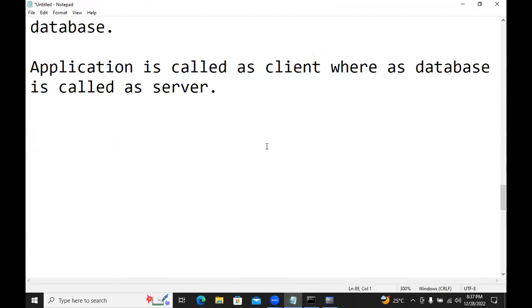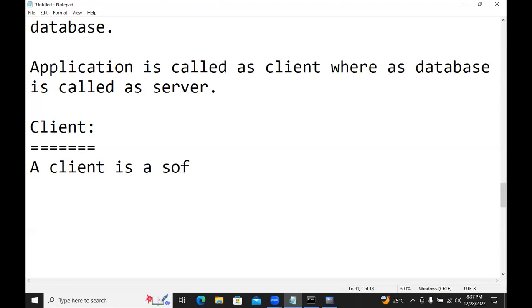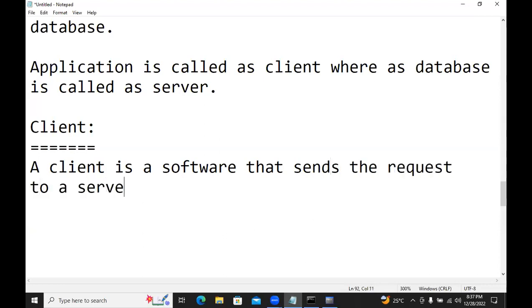First, what is a client? What is a server?